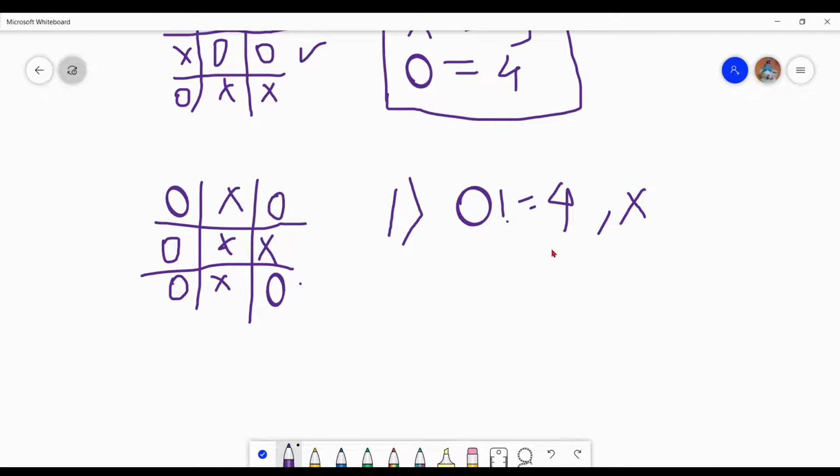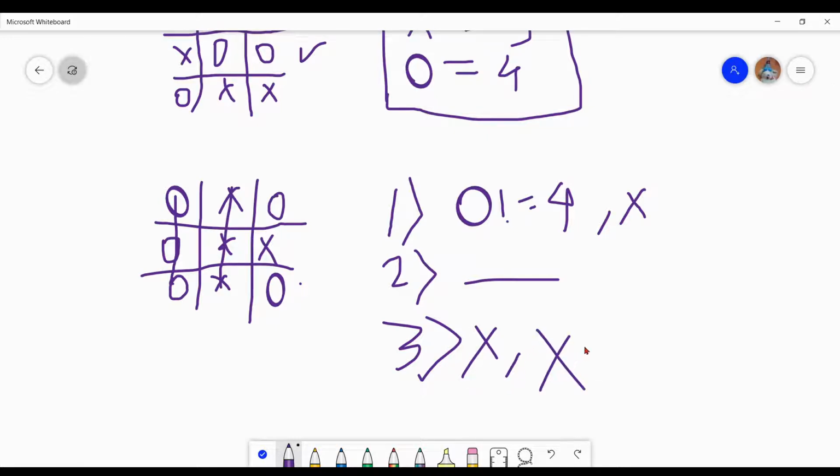The first condition is this, and the second condition is if two players win the game simultaneously, right? Because at a time only one player can win the game. So this is our second condition, and our third condition is if x wins the game, then the number of x is equal to 5, right? This is our condition. Okay, so these are only three conditions. Using these we can solve our problem.